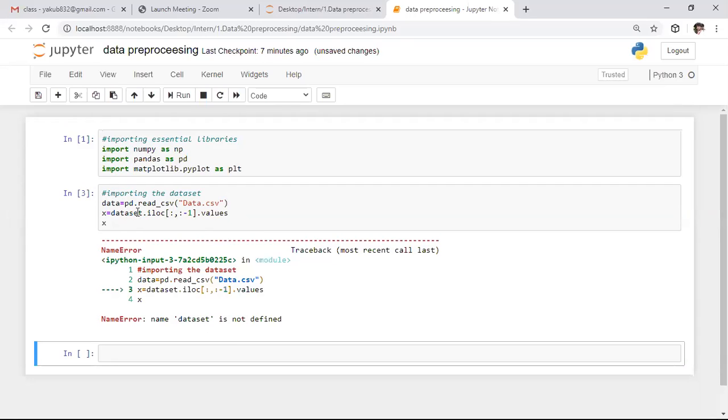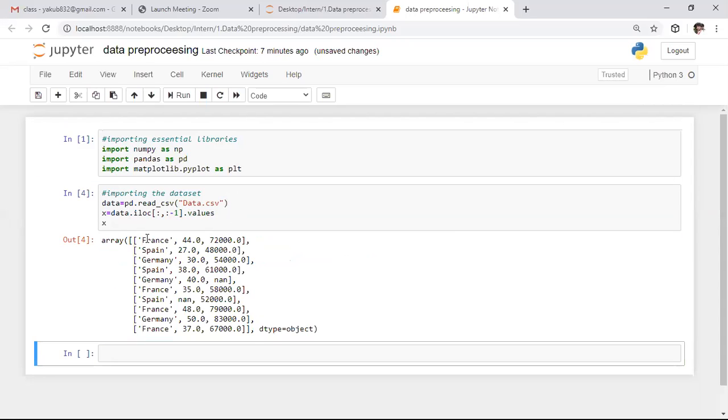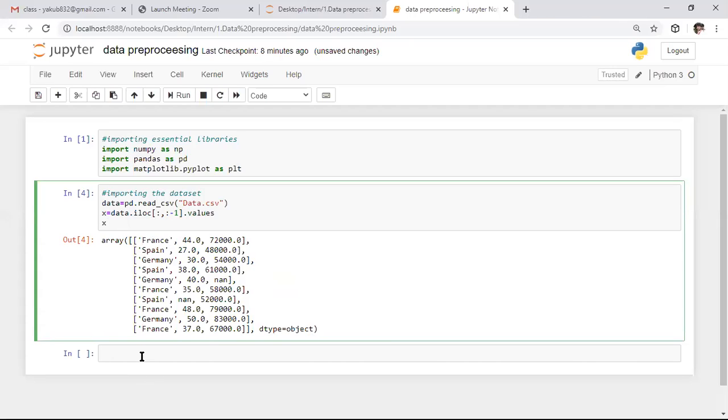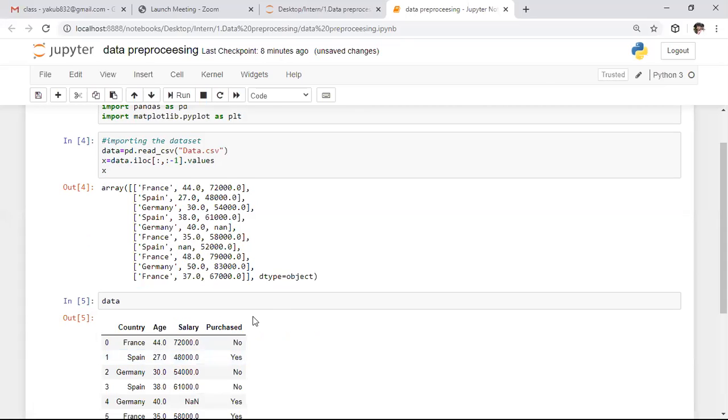the data set is not defined. We specified the data set name as data, right? So for that purpose, here also we need to specify data only. If you look at this X variable, we have these features, those are nothing but France and so on. Initially we need to visualize the entire data. So here I'm saying data. If you observe, it is the entire data.